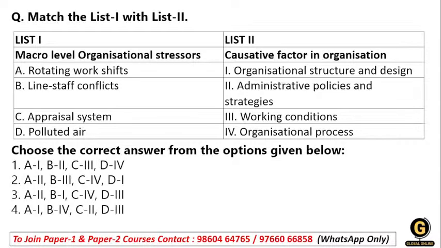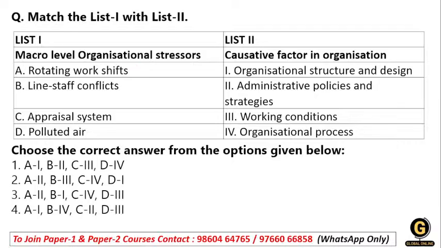Okay, students. So moving toward the next question, which is a two-statement matching list: you have to match list 1 to list 2. Macro level organizational stressors and cumulative factors in the organization.